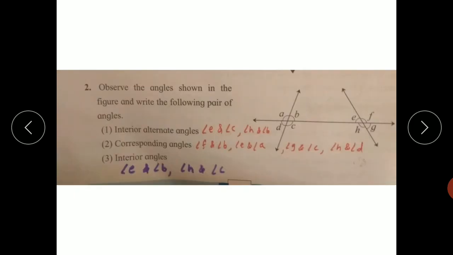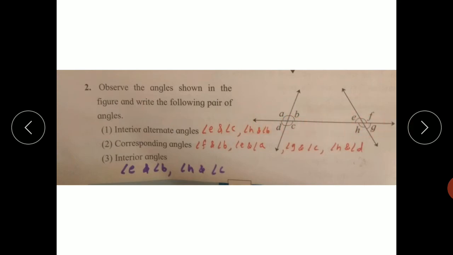Now the second example. Observe the angles shown in the figure and write the following pairs of angles. Interior alternate angles. Now it is the first line, it is the second line, and this third line intersects these two lines at different points, and so this line is called the transversal of these two lines.